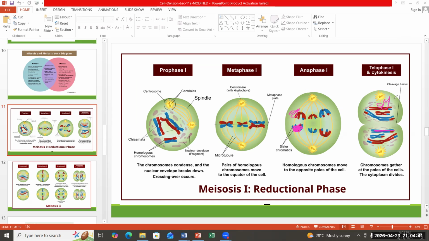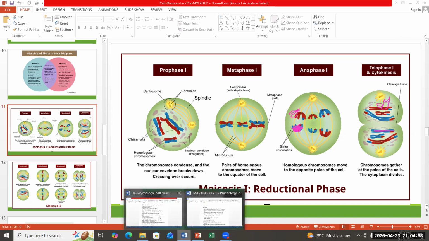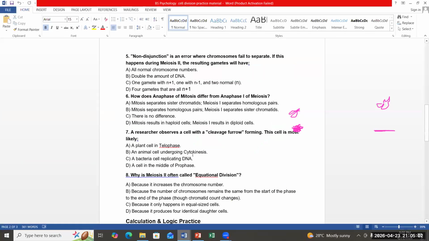When it divides further, one cell will have n plus 1, one cell will have n minus 1, and two cells will have exactly the normal number of chromosomes. So this is the correct answer. C is the correct answer. Is it clear to everyone?